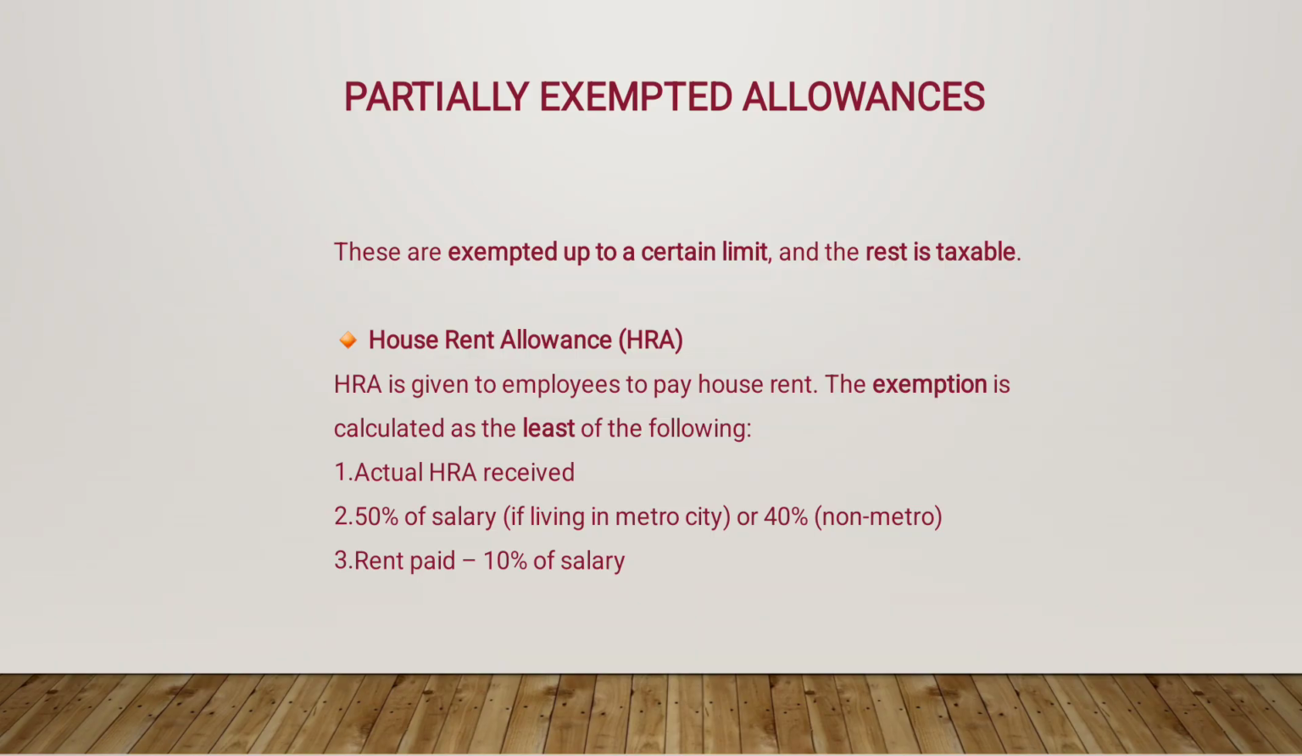The first one is actual house rent allowance received by the employee. And then the second is 50% of salary if the employee is living in a metropolitan city. In case the employee is working in a non-metropolitan city, then the exemption will be 40% of the salary. Then the third is rent actually paid minus 10% of salary of the employee.